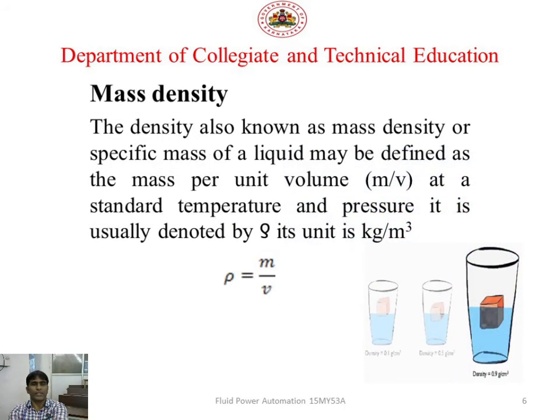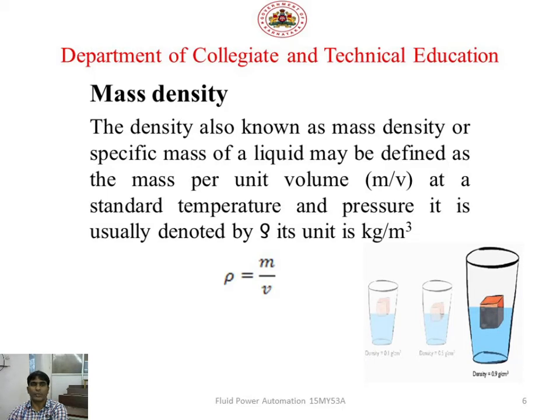So first one, mass density. What is this mass density? The density, known as mass density or specific mass of a liquid, may be defined as mass per unit volume at a standard temperature and pressure. This is most important. So density is nothing but mass per unit volume at a standard temperature and pressure.